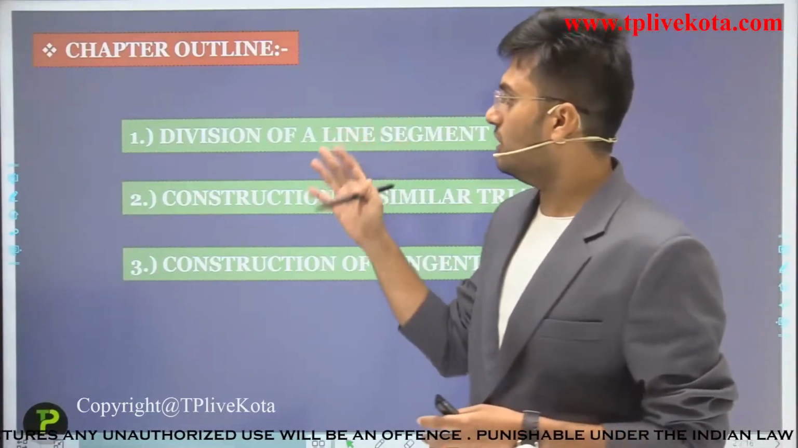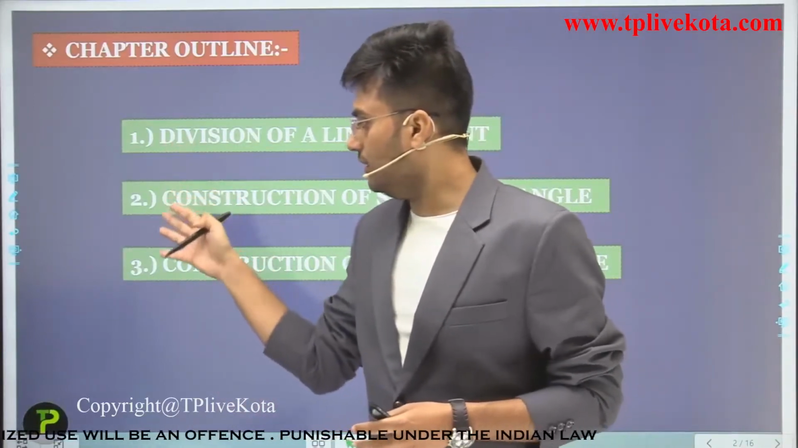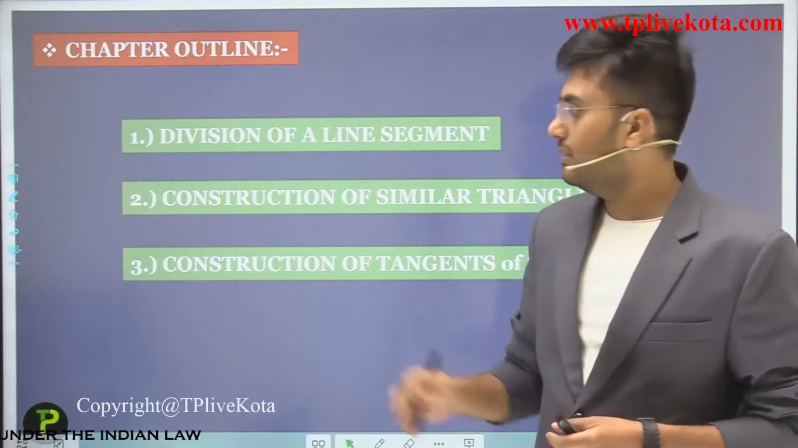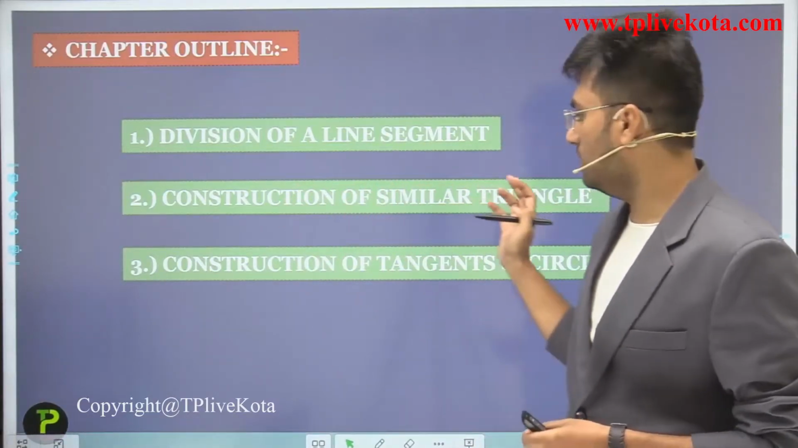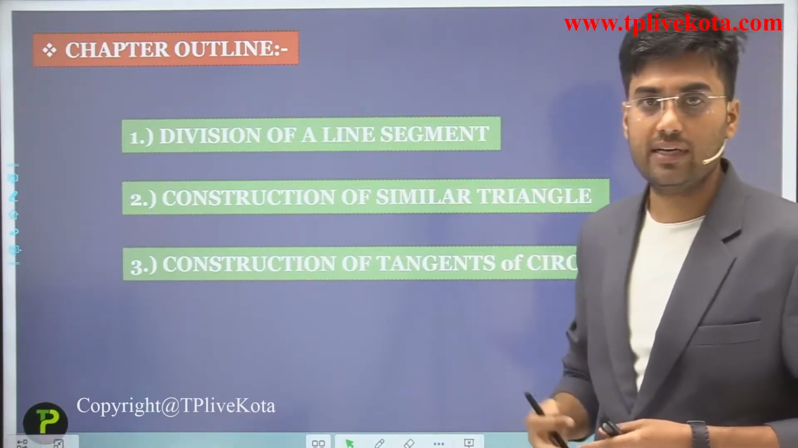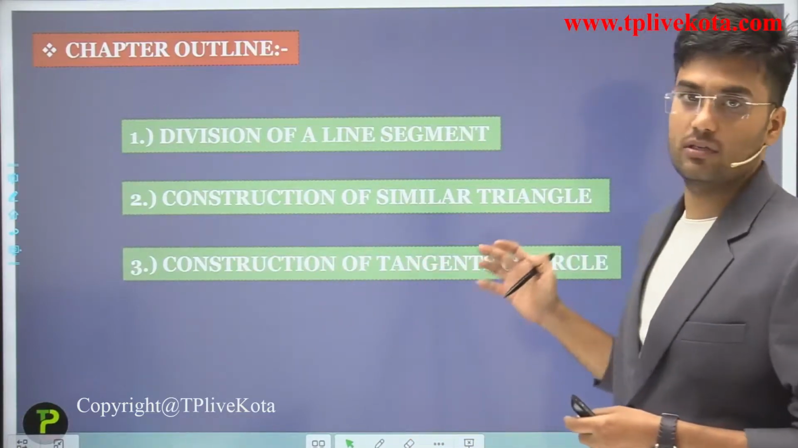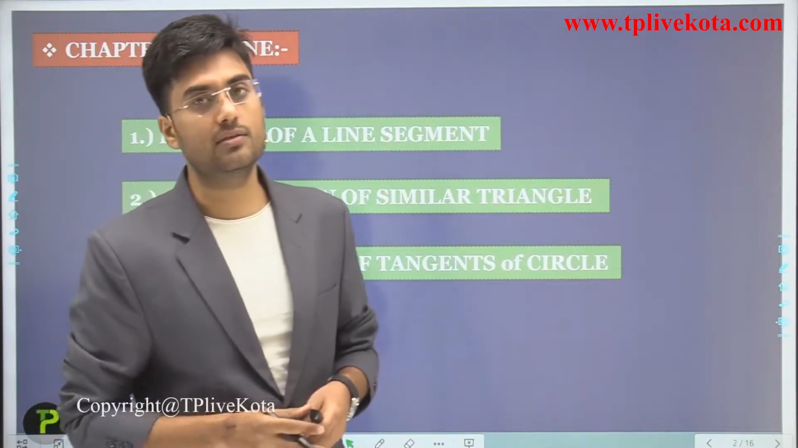In this chapter we discuss these three topics: division of a line segment, the construction of similar triangles to a given triangle, and construction of tangents of a circle. Okay, so these are the few topics which will be covered in this chapter.